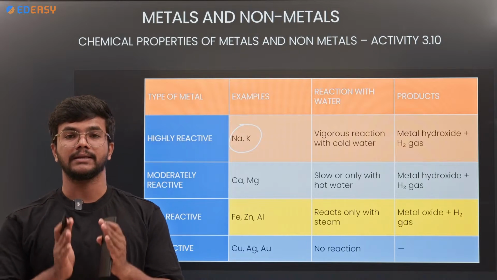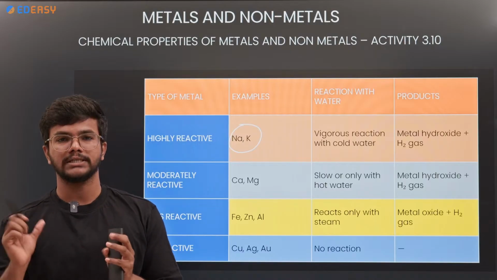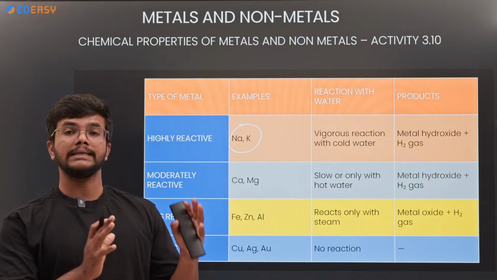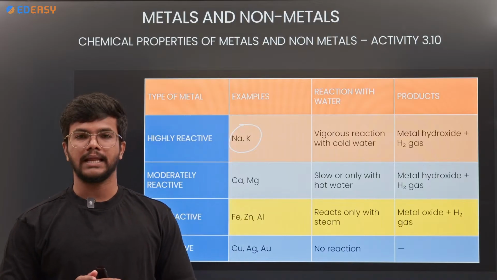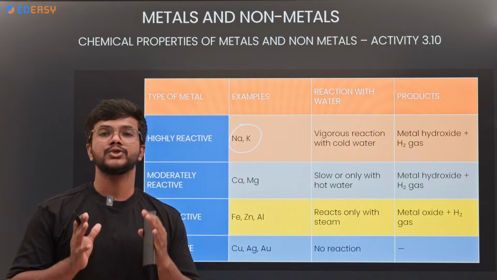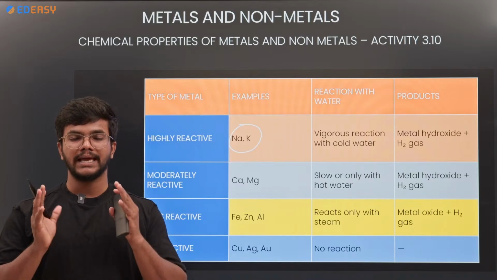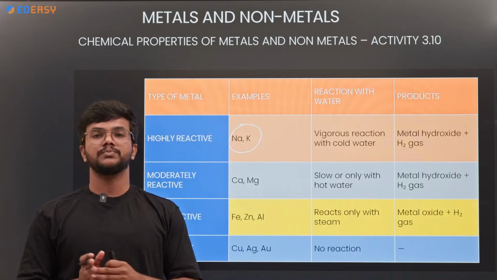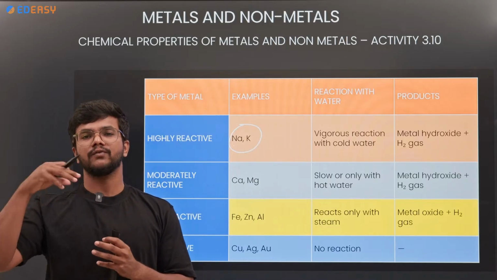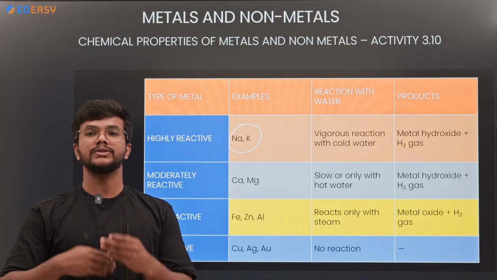That is why, remember, sodium and potassium are stored in oil or kerosene in the lab. You will find them stored in oil and not exposed to water, because when sodium or potassium is exposed to the air, they react with the water molecule, which leads to a blast.